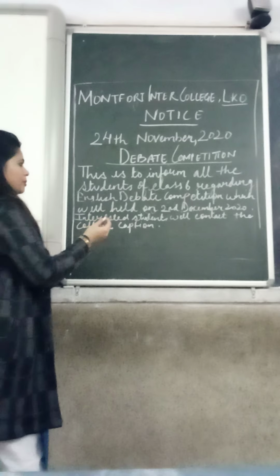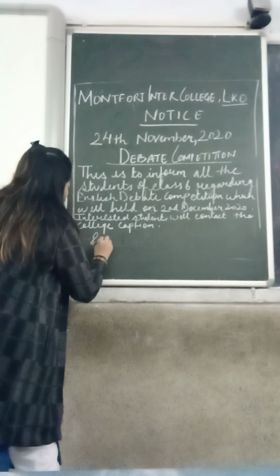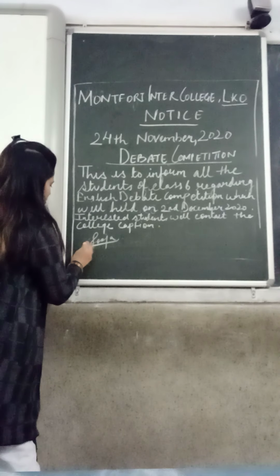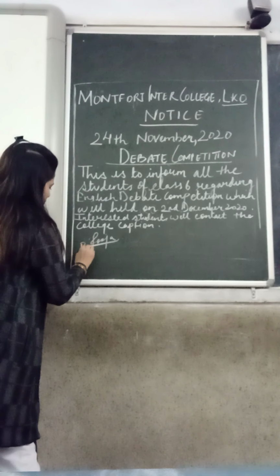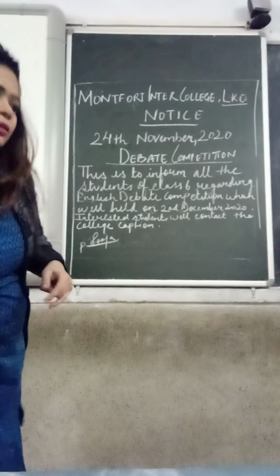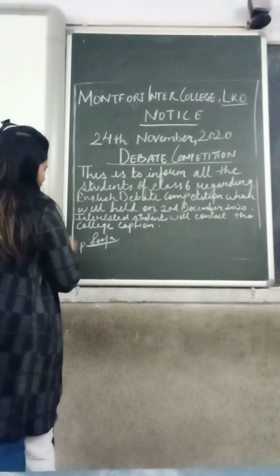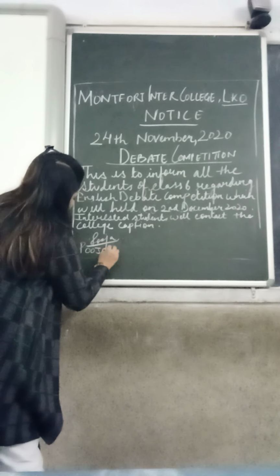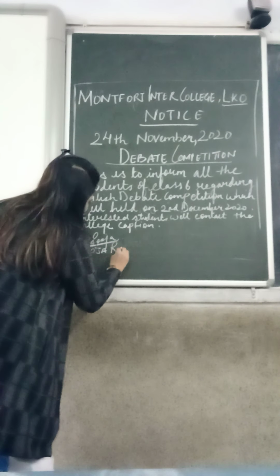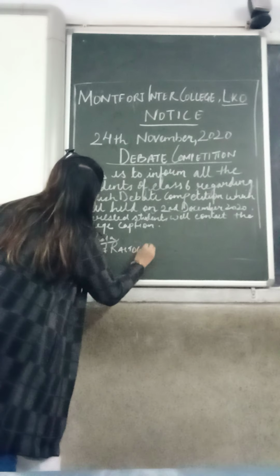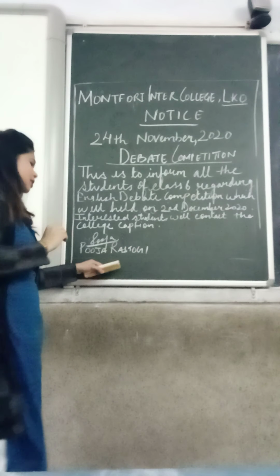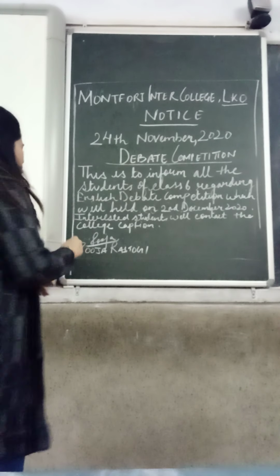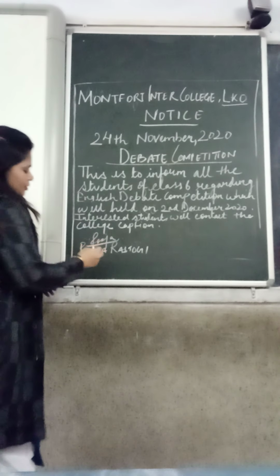For example, I am doing my signature, and I will write my full name, Pooja Rastogi. I have signed, I have written my name, and now I will write the designation: College captain.